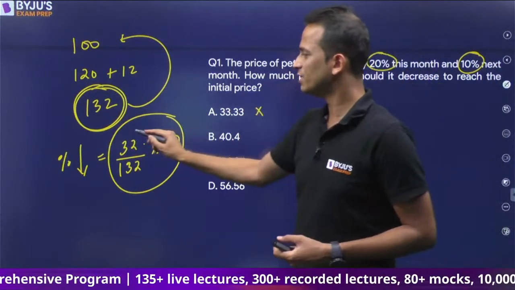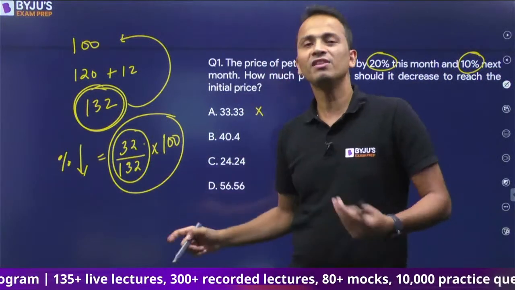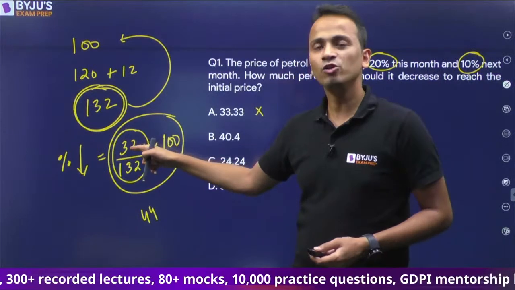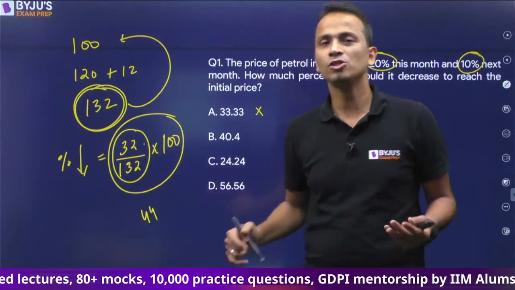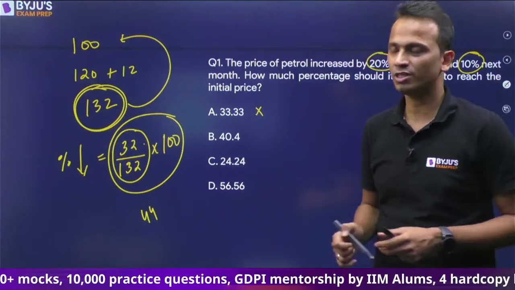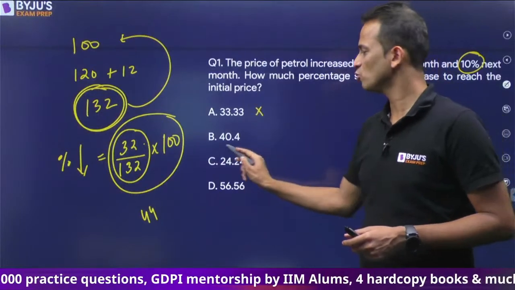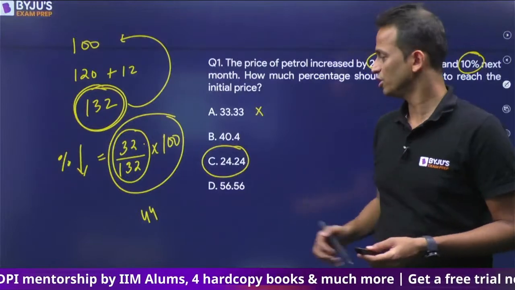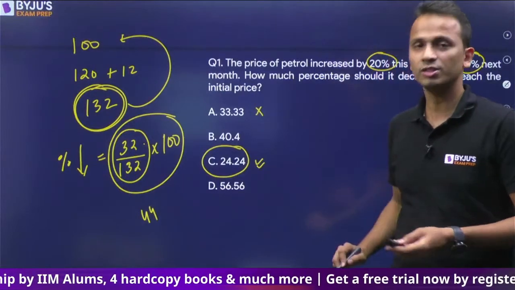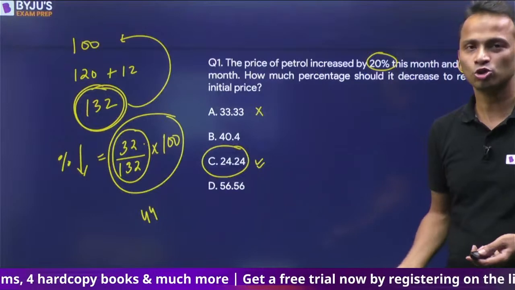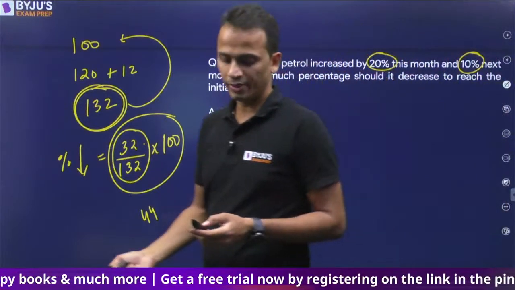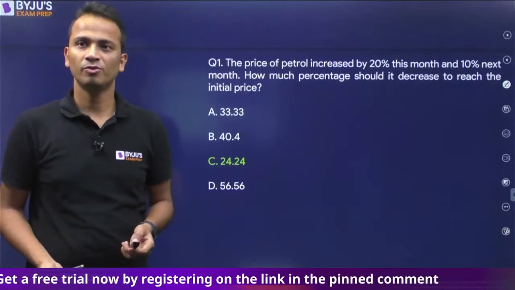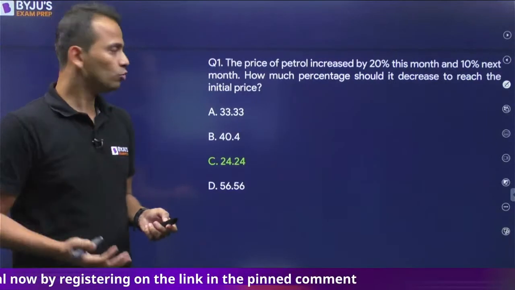So yahan pe hi hum answer de sakte the. 132 ka 1/3 kitna hoga? 44. But the required value is less than 44. So the required answer should be less than 33.33%. Among the 4 options, there is only one option which is less than 33.33%. So the correct answer will be option C, as correctly given by almost all of you. All right. Okay. So the correct answer, yes, it is option C. Right. Okay. Let's move on to the next question.